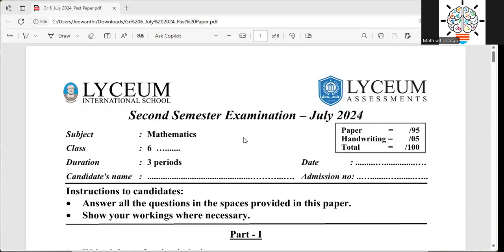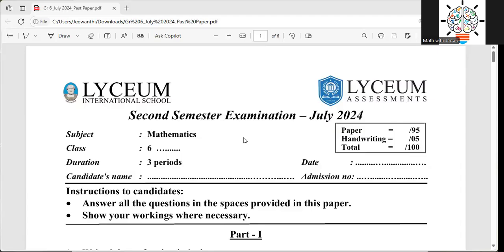This time, I know all of you are getting ready for your July semester examination, which means your academic year-end exam. The whole thing you have learned throughout the academic year will be tested. It is not an easy task for all of you, so you want to recap everything you learned from last September. This is the July 2024 paper.